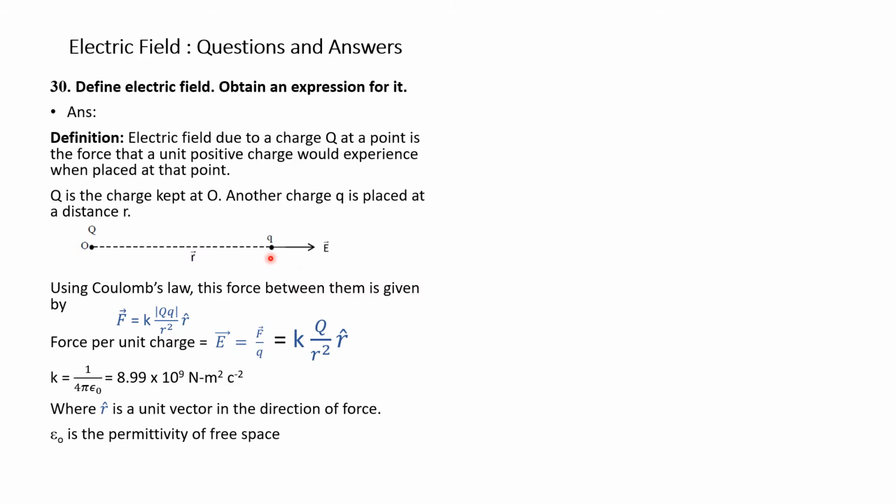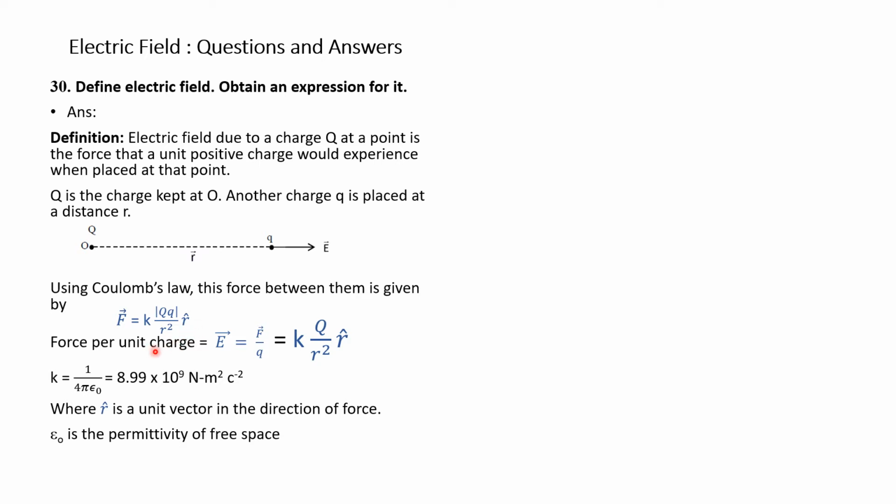Using Coulomb's law between these two charges, capital Q and small q, we can write the force between them as vector F is equal to K, a constant of proportionality, into the mod of the product of capital Q and small q divided by r square, and r hat is a unit vector in the direction of r.